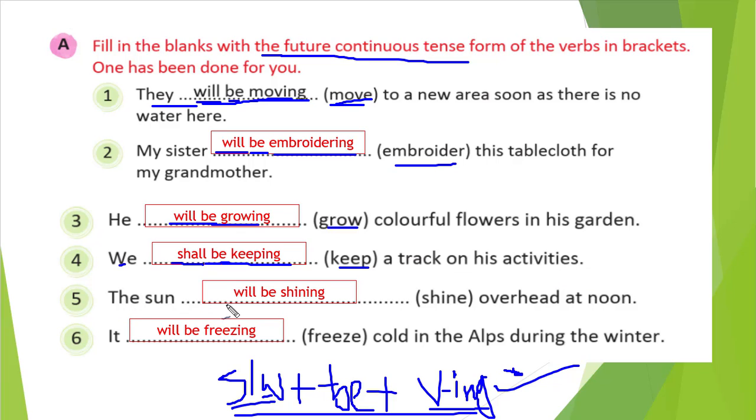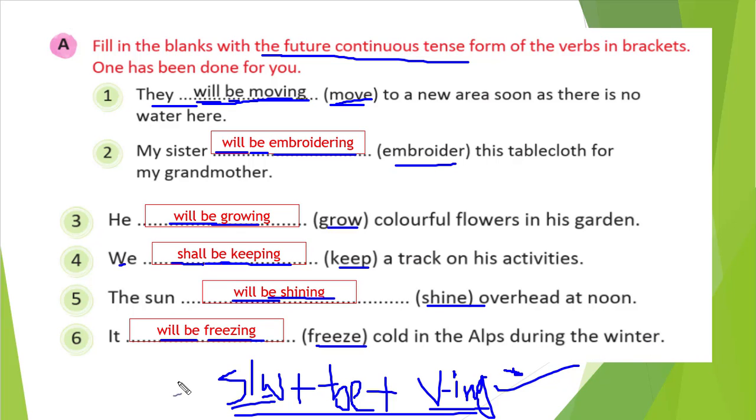Then the sun. Sun is a singular noun, so we'll write will, and be as it is, and shine with ing is shining, right? So the sun will be shining overhead at noon. Then the sixth one, it blank space cold in the Alps during the winter. With it, we will use will and be as it is, and freeze with ing is freezing. So it will be freezing cold in the Alps during the winter, right?